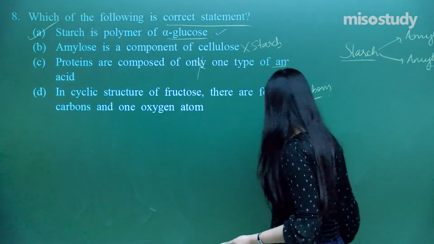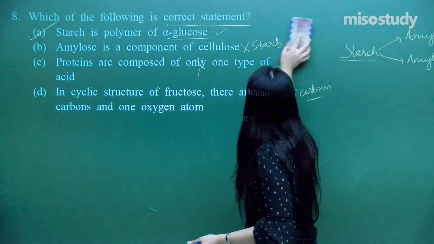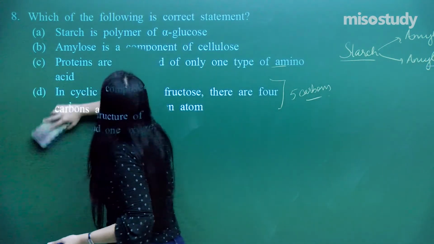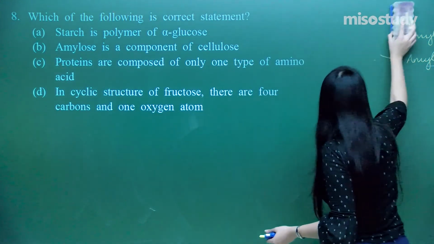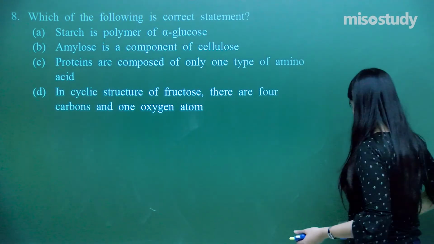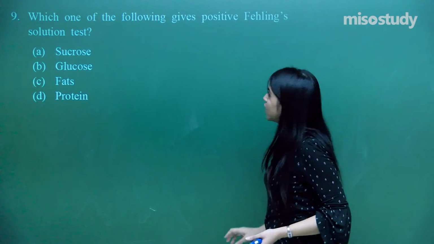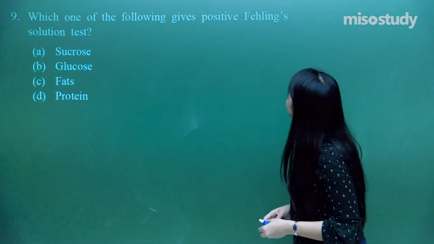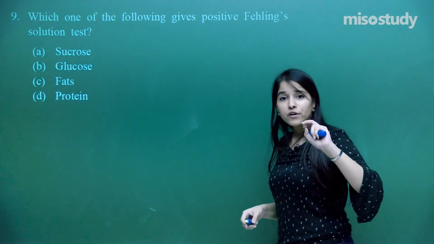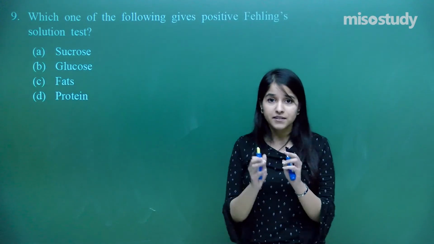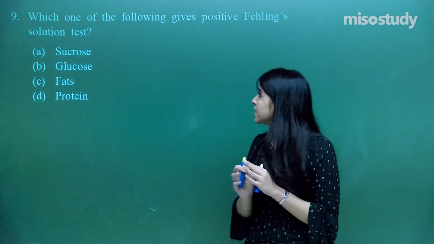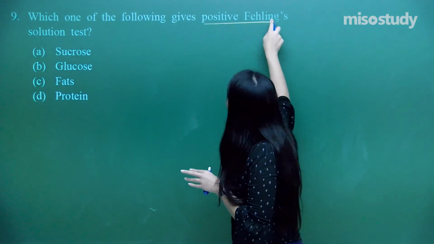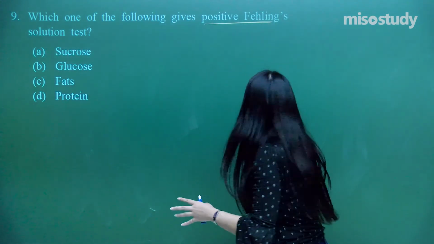So let's just move on to the second last question here. It's a very interesting question and I hope everybody is enjoying it. Which one of the following gives a positive Fehling solution test? We have already done this. I just told you that reducing sugars always give a positive Fehling solution test. What is the Fehling solution test?